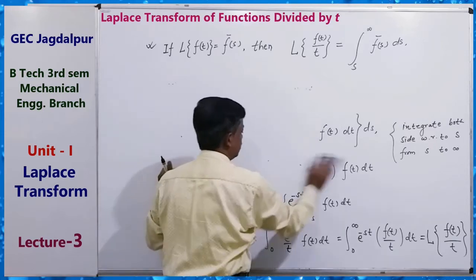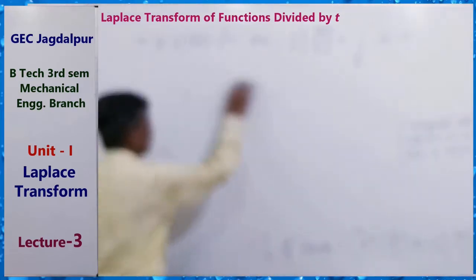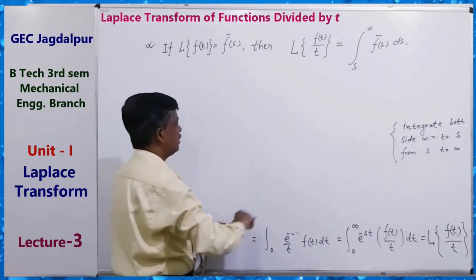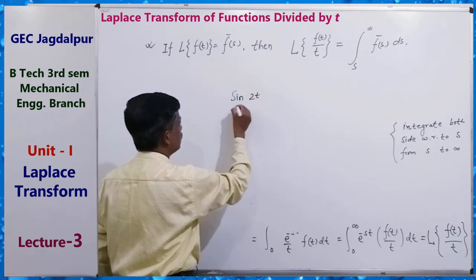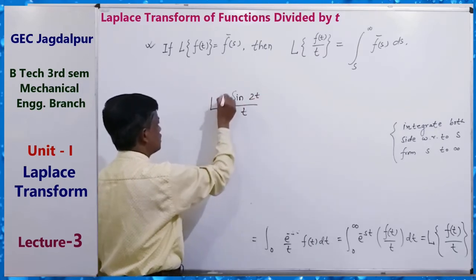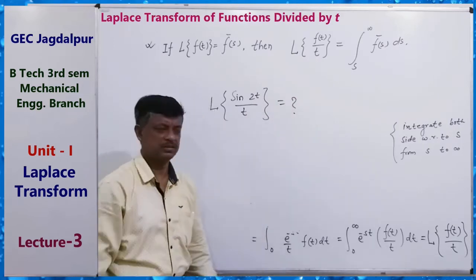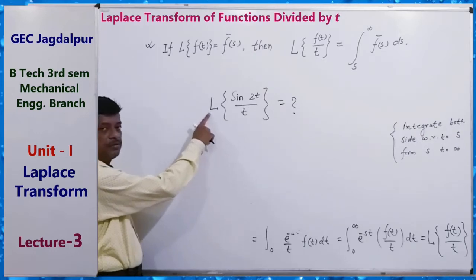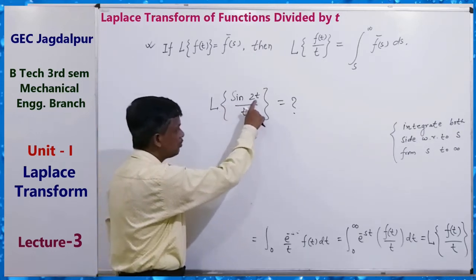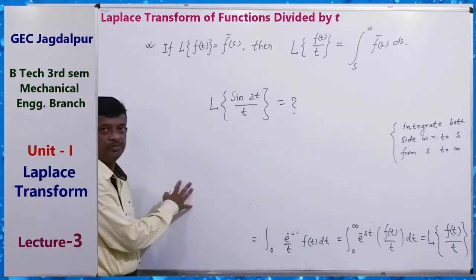For example, a very simple example for solving: suppose we find the Laplace transform of sin 2t upon t. A very simple example of this formula. What will be the value?